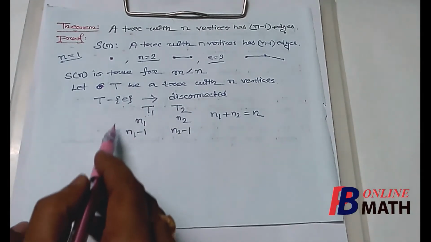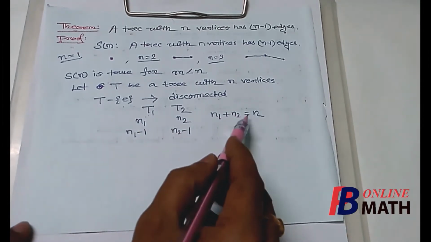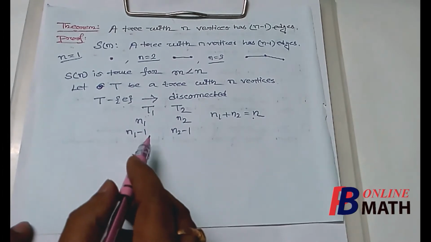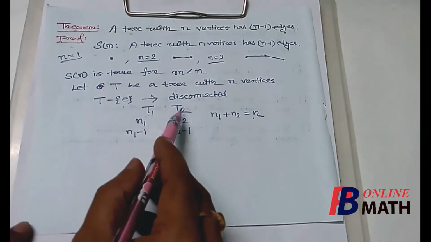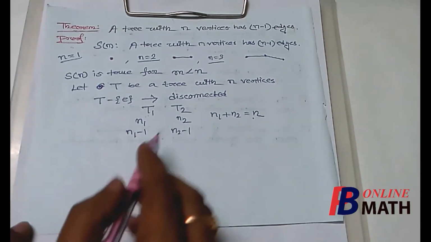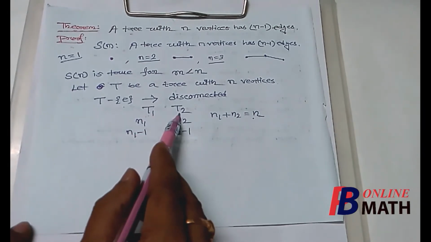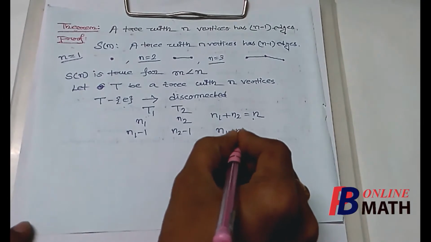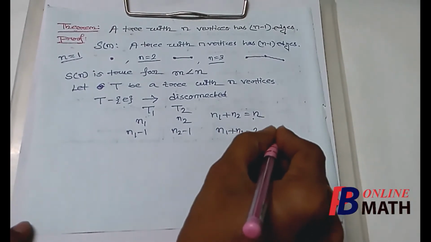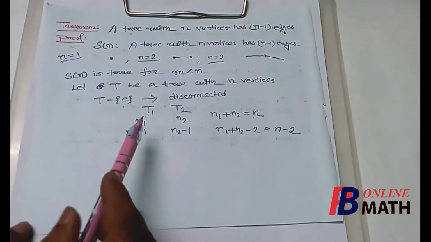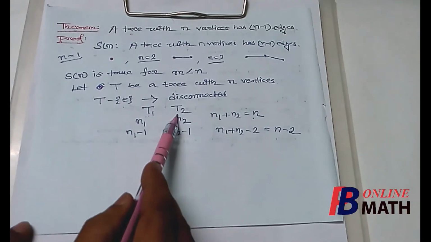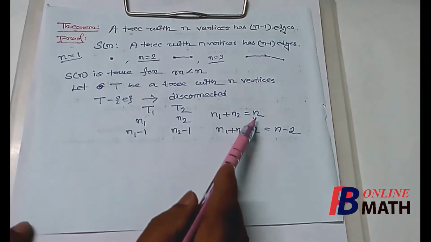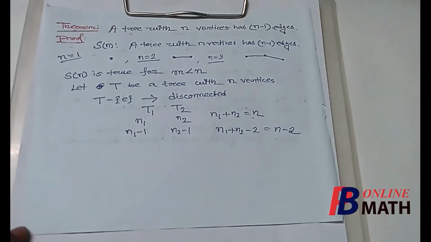So T1 and T2 combined have n vertices, and let us find the number of edges in T1 and T2 combined. The number of edges in T1 and T2 must be this plus this, which will be n1 plus n2 minus 2. That will be n minus 2. So combined, T1 and T2 have n minus 2 edges and n vertices.